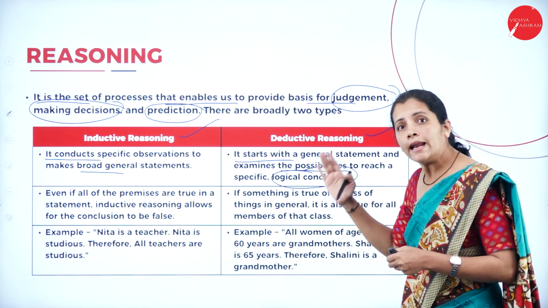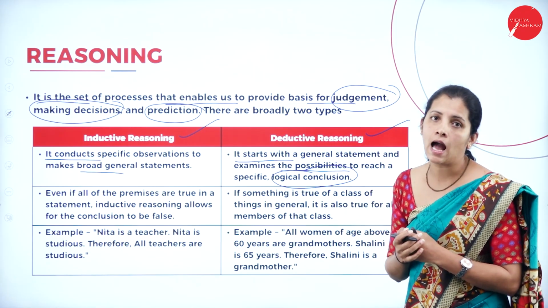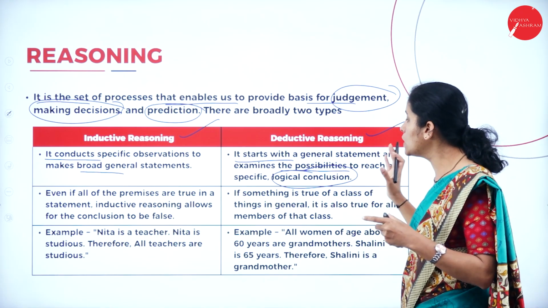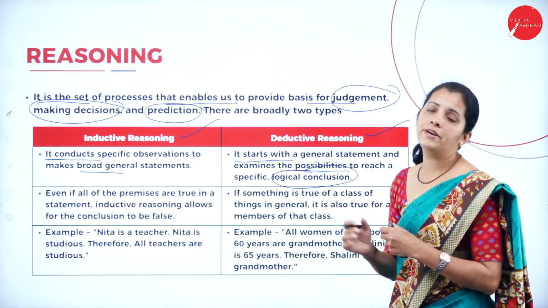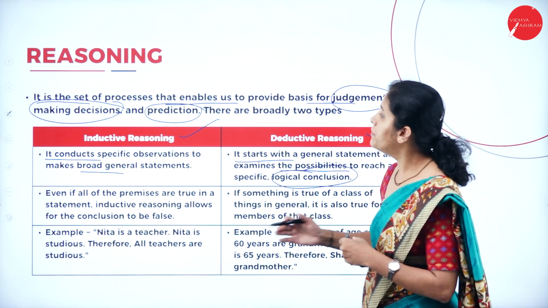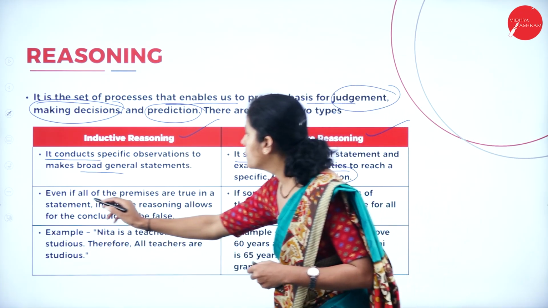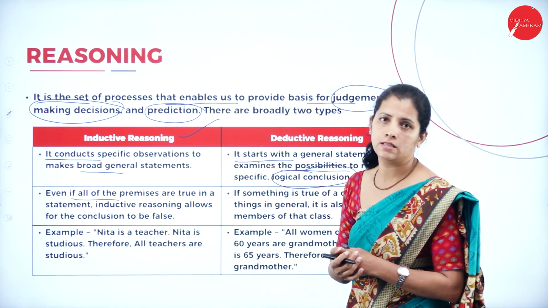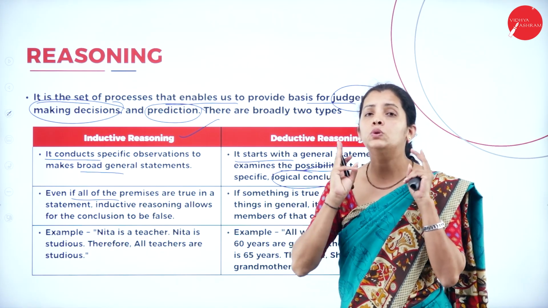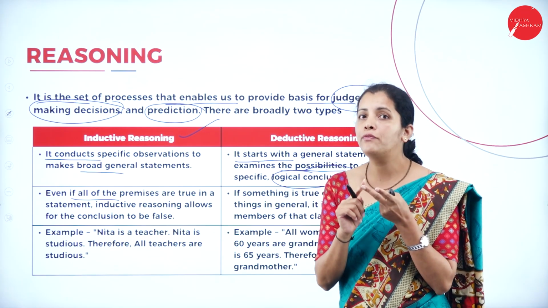So directly I am going to start with the general statement as well as examine, and I am going to conclude with the specific or logical conclusion. So if I consider inductive reasoning, if I consider premises, I am going to have two possibilities, that is nothing but true and false.